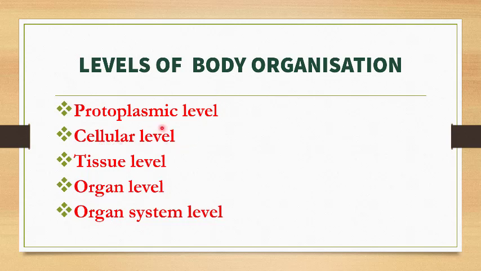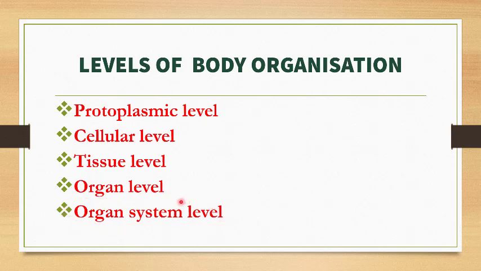In cellular level of body organization, cells are arranged as loose cell aggregates, example sponges. In tissue level of body organization, the cells performing the same function are arranged into tissues, example coelenterates. In organ level of body organization, tissues are grouped together to form organs, each specialized for a particular function, example platyhelminthes.